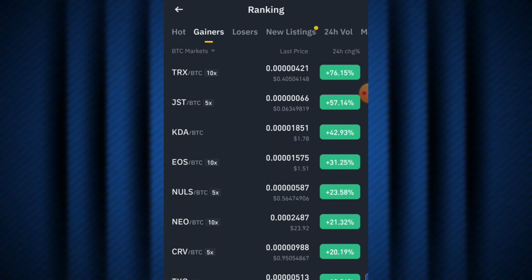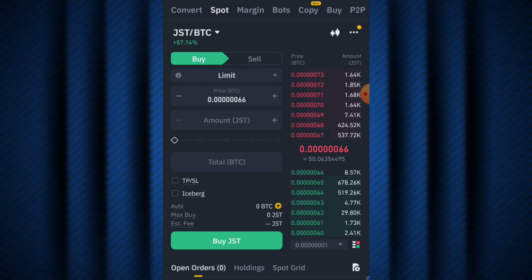All right, so how can you purchase this crypto? Let's say you want to purchase JST BTC, just simply hit on it. Over here that says buy, you just simply hit the buy button. Here we are on the spot market. All you do is input the amount of JST you want to buy over here, and boom guys, you simply buy JST using your BTC. That is basically how you can do this.